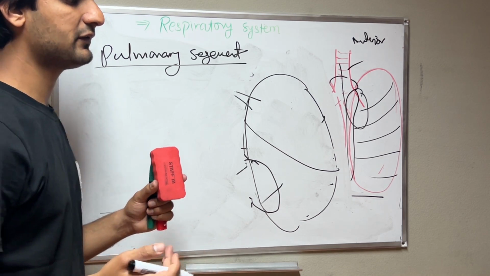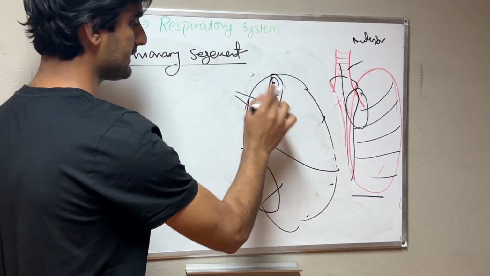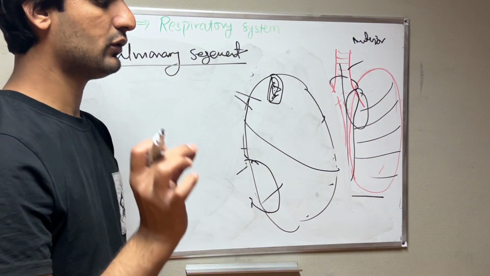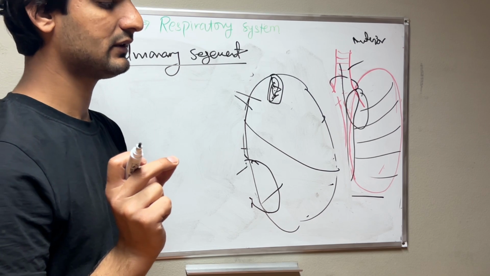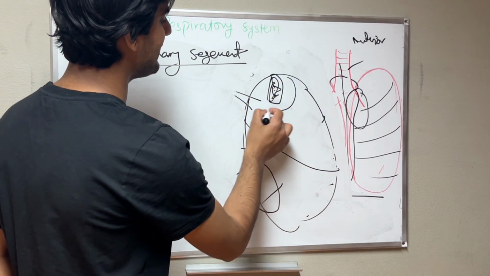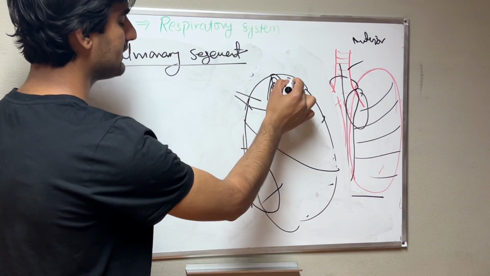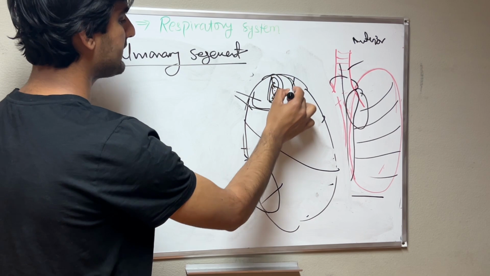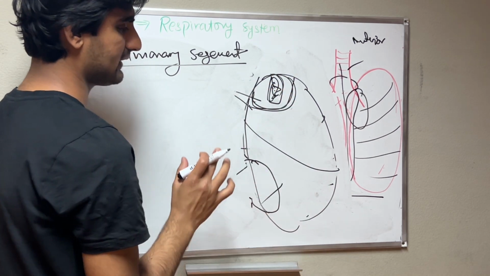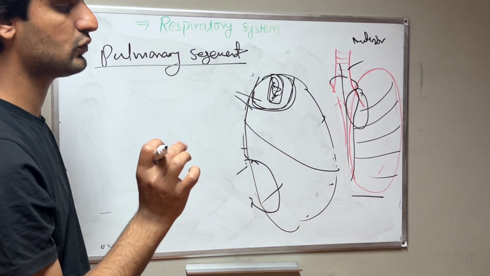Because, for example, if there is some tumor attacking the lungs, and we know the segments of the lungs, then the surgeon needs to remove only the dead area where the tumor is located. They will remove only the diseased segment where the tumor is located, and the other segments and other lobes of the lungs are safe. For this reason we need to know the segments.